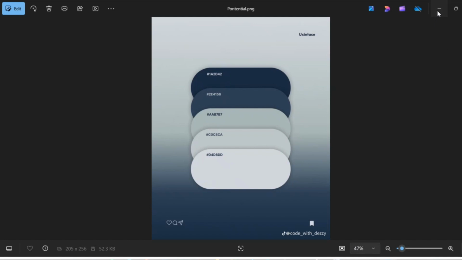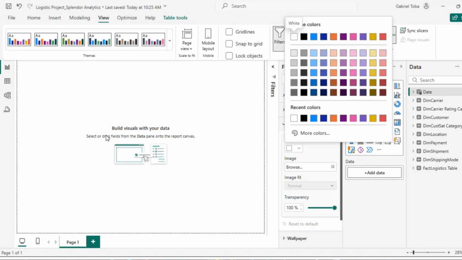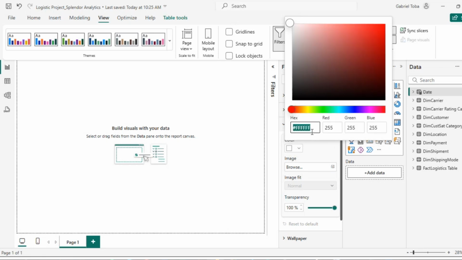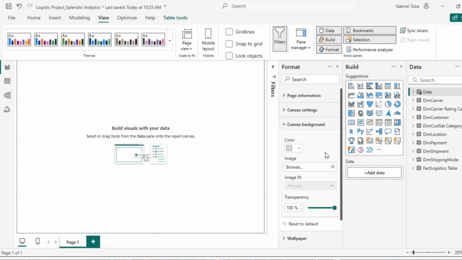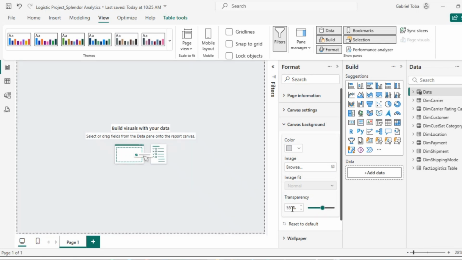Okay, so the background color I'm going to use, I have it down somewhere, so I'm just going to copy it and bring it here. The background color, I'm going to do more colors, and I'm going to paste it. Now notice that it's not showing. If I reduce the transparency, you see it's keeping, but I want to leave this transparency at 55% or 50, or 60 to make it lighter.